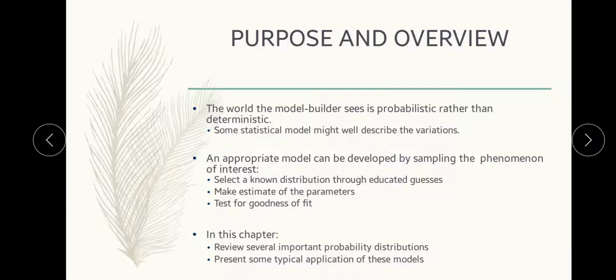Next, an appropriate model can be developed by sampling the phenomenon of interest. If we know what exactly the model is being built, and the phenomenon of interest is known, different kinds of distributions can be selected for the appropriate model, and we make an estimation of the parameters. The parameters needed can be estimated, and we can go for a goodness of fit test, to recognize whether the estimation and the parameters taken are fitted properly or not. In this chapter we review important probability distributions and present some typical applications of these models.